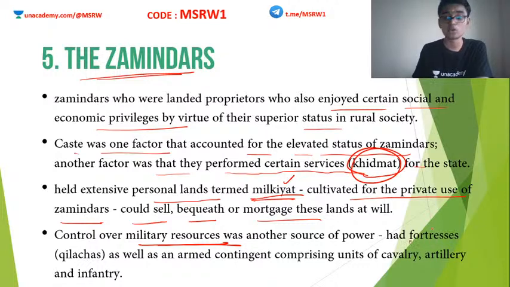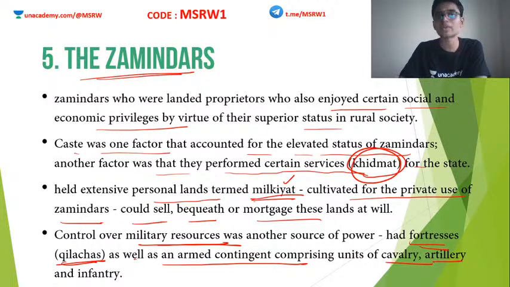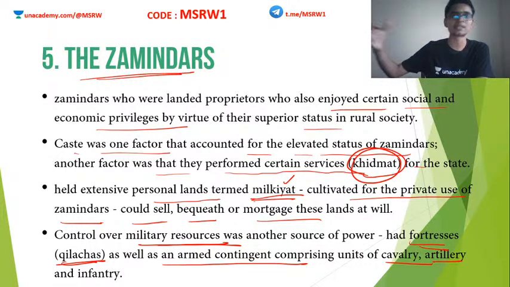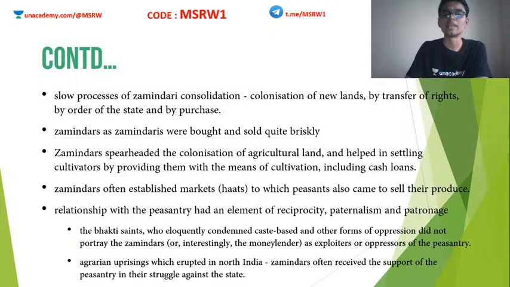Okay, they had their own fortresses, also known as kilachas, as well as an armed contingent comprising cavalry, artillery, infantry, etc. So these zamindars also kept a very small military unit with them always, with proper defense structures such as fortresses. Whenever the king goes to war, he will call upon all these zamindars to come with their army. A central army is assembled. The king will obviously have a standing army. Along with that, these armies are also amalgamated. Clear? So this is how the zamindars worked in the medieval system.